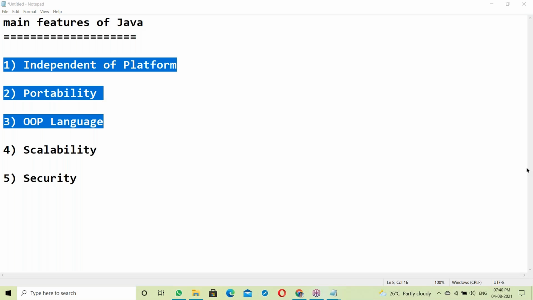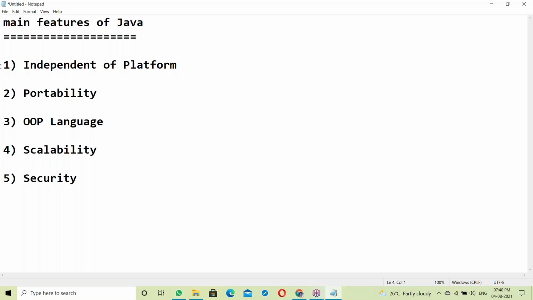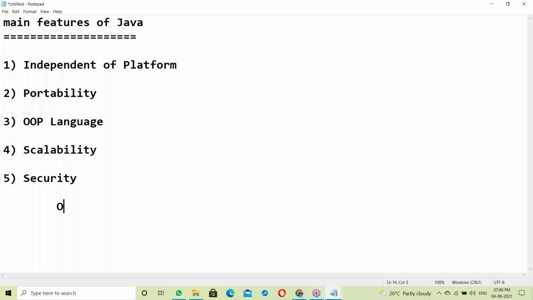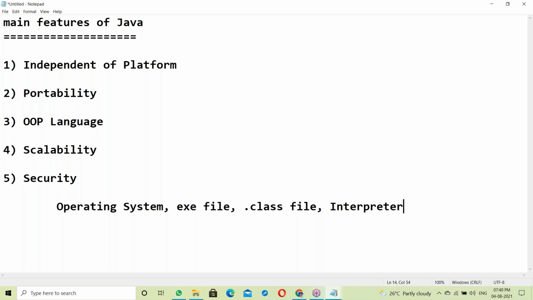To understand these features, you need some basic concepts. You must have an idea of basic concepts like the operating system, the exe file, the dot class file, the interpreter, and the compiler. You must have this knowledge here.